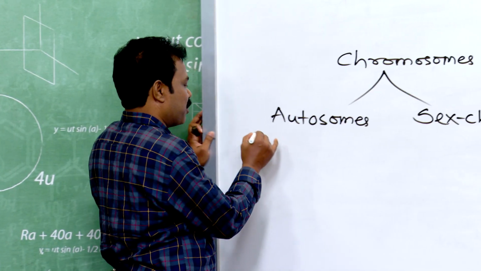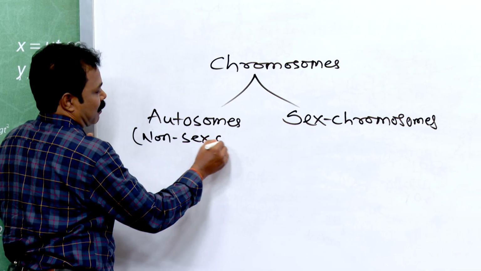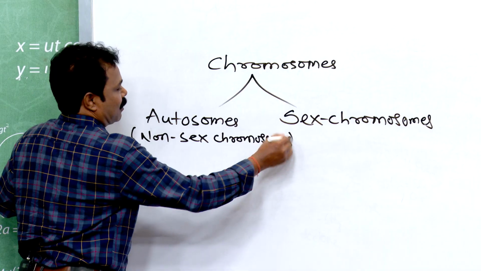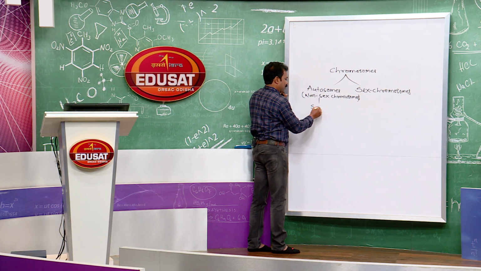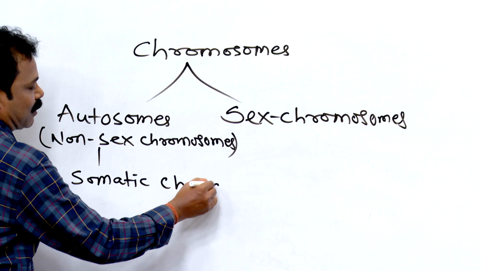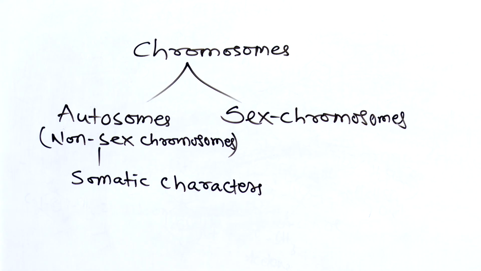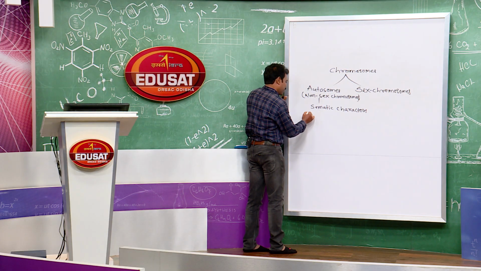They carry genes for somatic characters. You know, in case of human beings, 23 pairs of chromosomes are there, out of which the first 22 pairs are called autosomes. First 22 pairs.